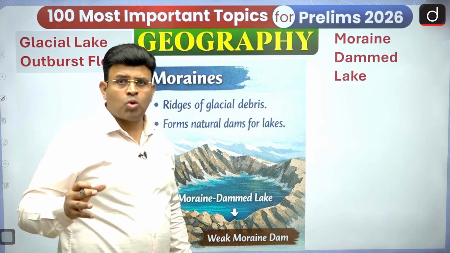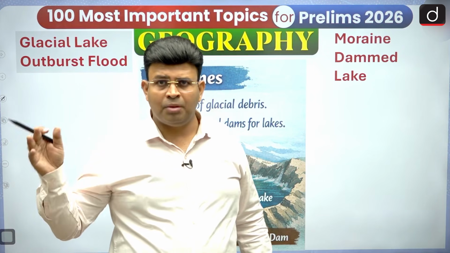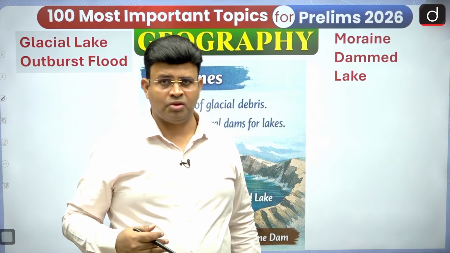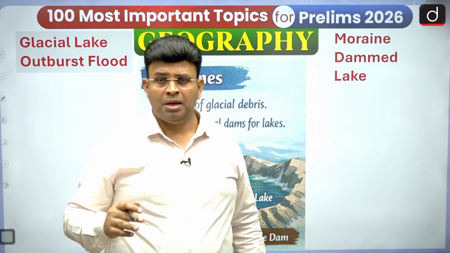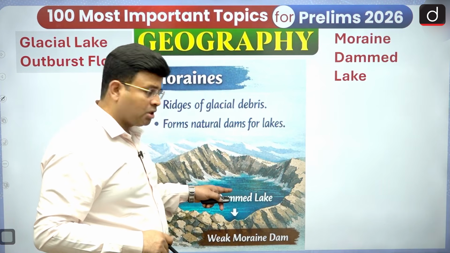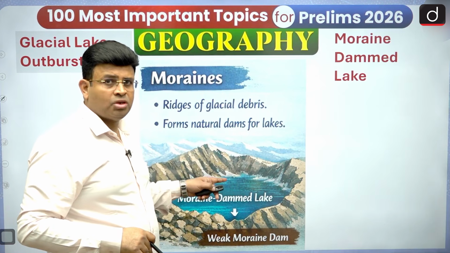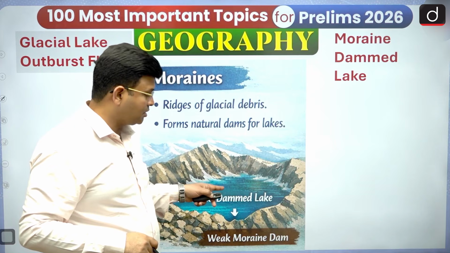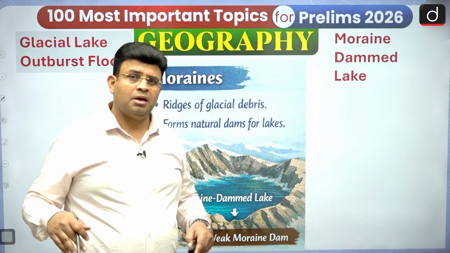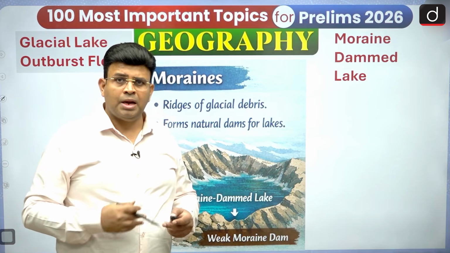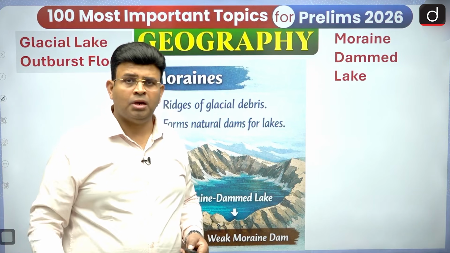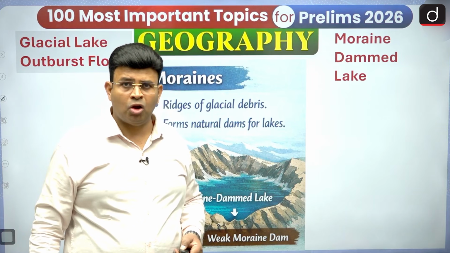But this dam is not like a very strong cemented dam that humans make in the mountainous region. It's not that strong. Possibly due to some reason, if the pressure of water develops in these lakes, then the front section of the moraine can be destroyed, and suddenly millions of tons of water will flow downward, and it is known as a glacial lake outburst flood.